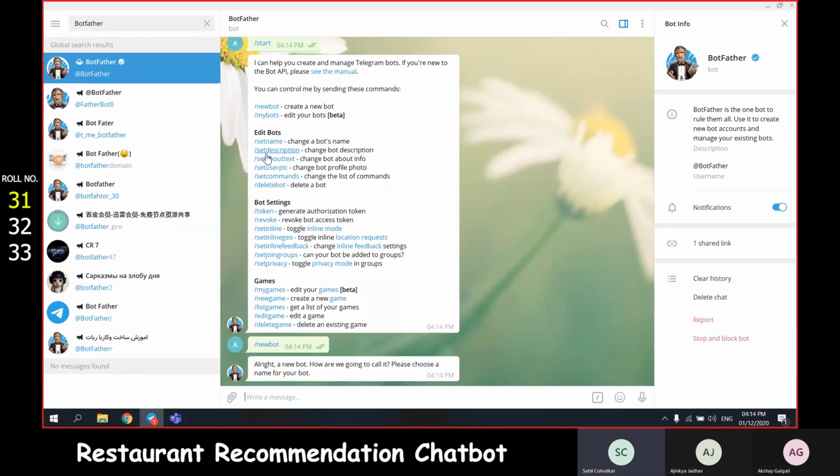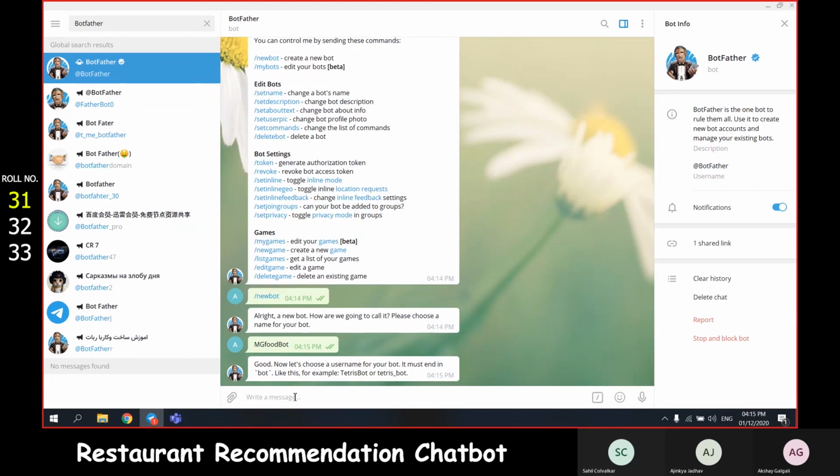Give a suitable name to your bot. Once that is done, give a suitable unique username to the bot. It should be unique and it should end with bot.